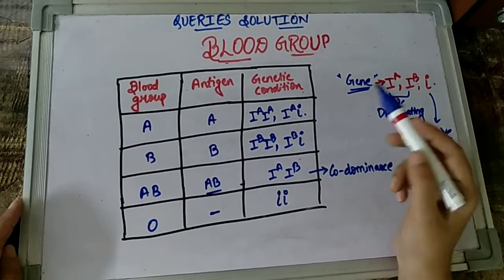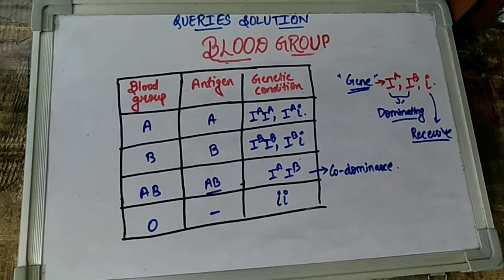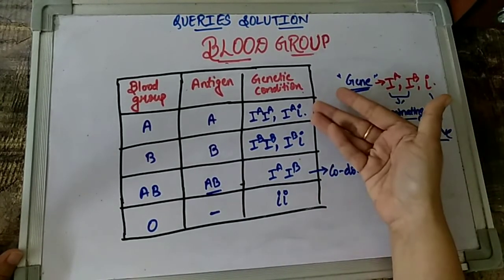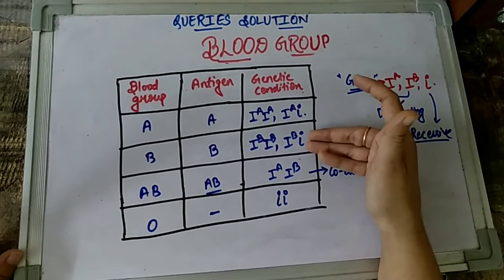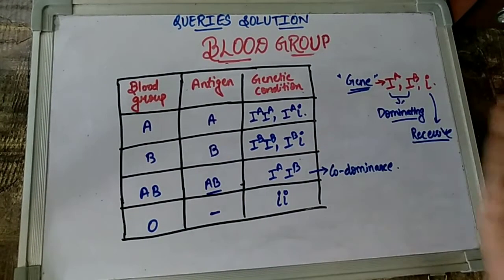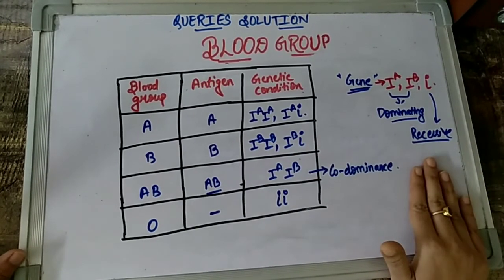So children, in our next video we are going to perform the different crosses. For example, if the father is of blood group A and the mother is of blood group B, what will be the blood group conditions of the children? So we are going to explore all the possibilities, children, in our next video.